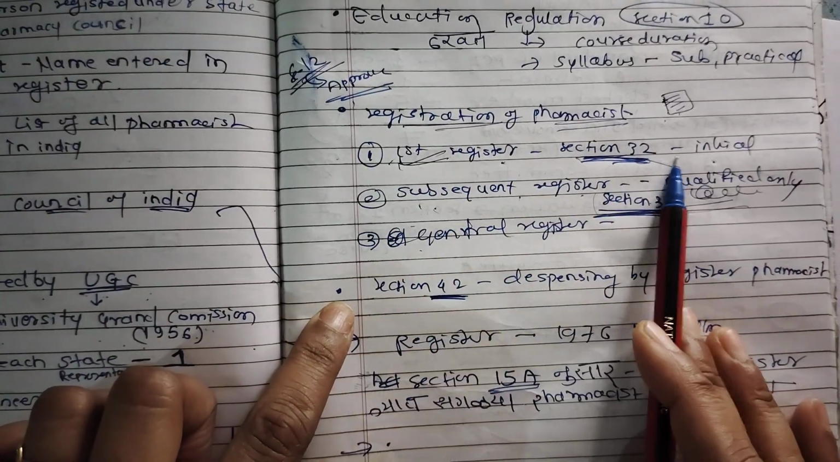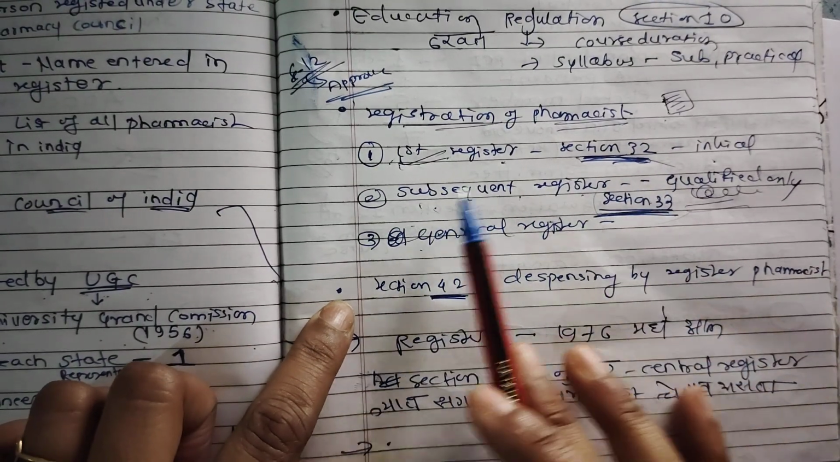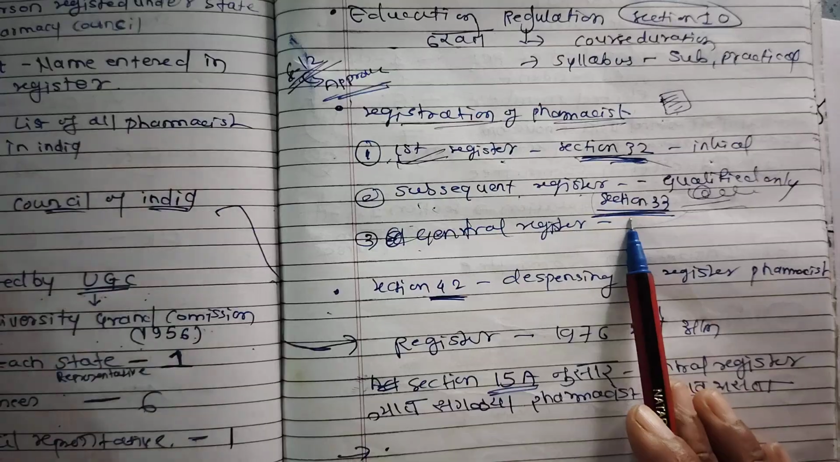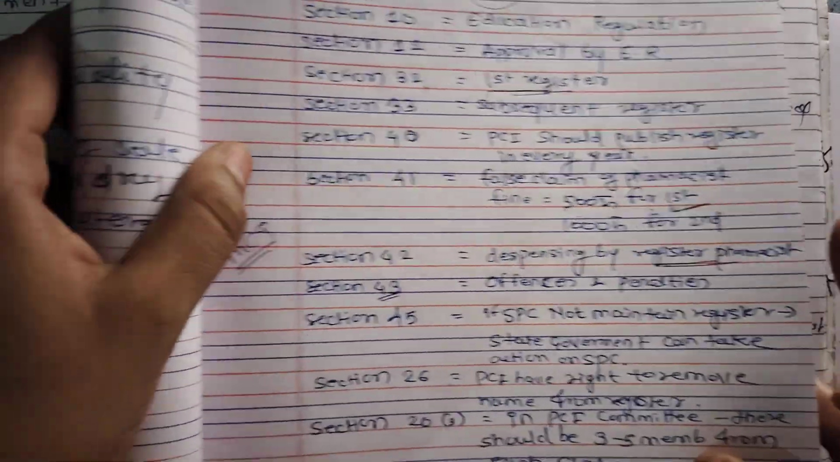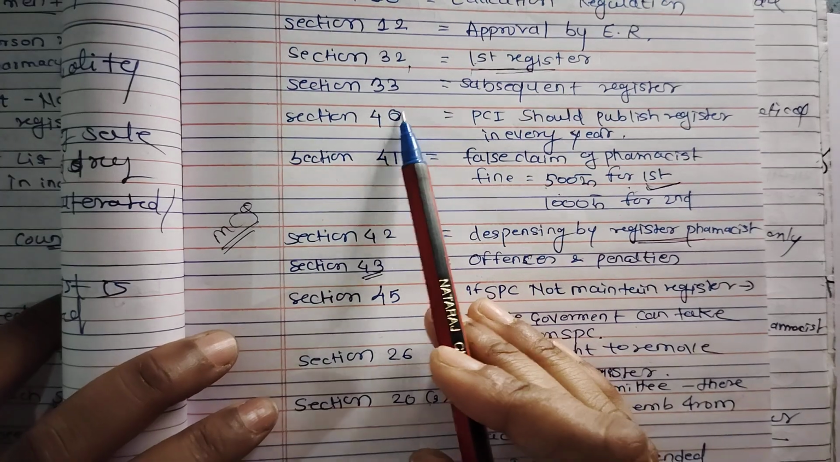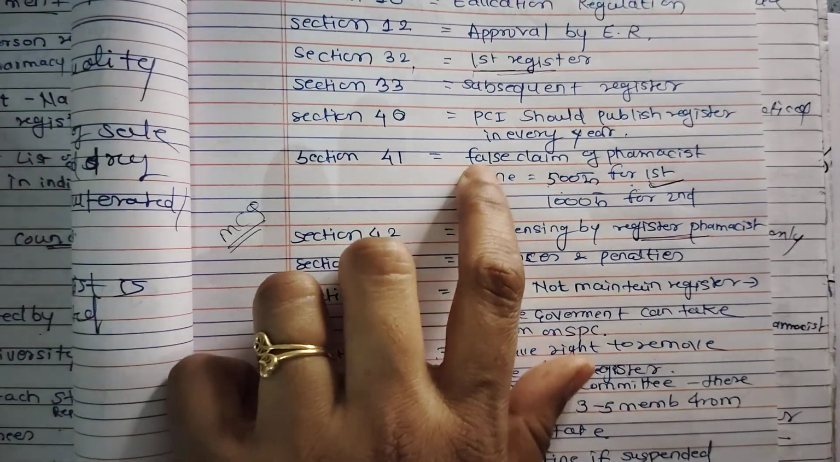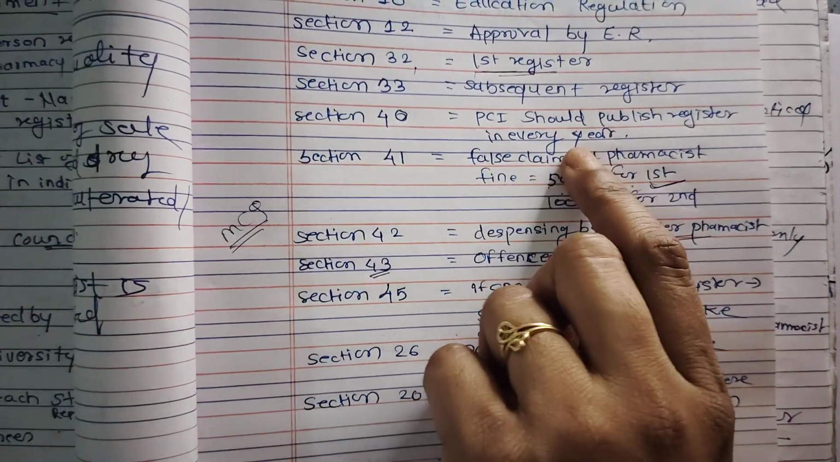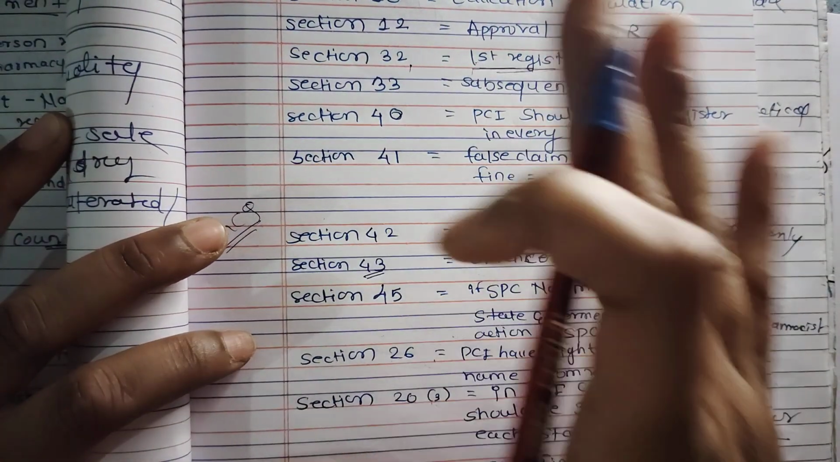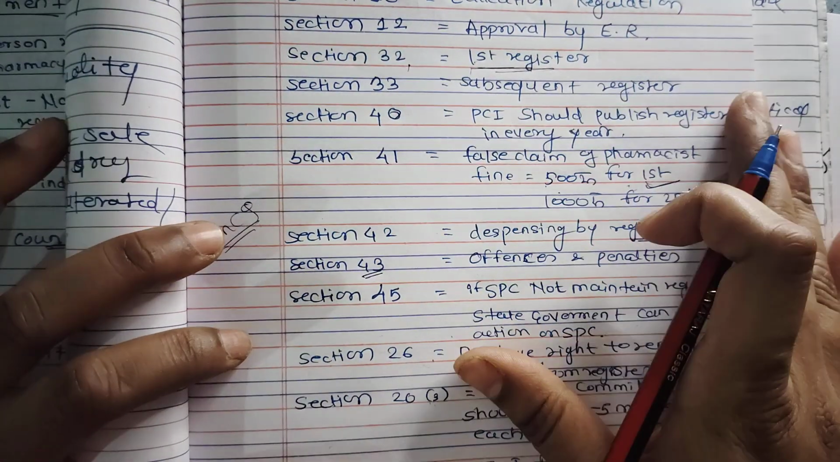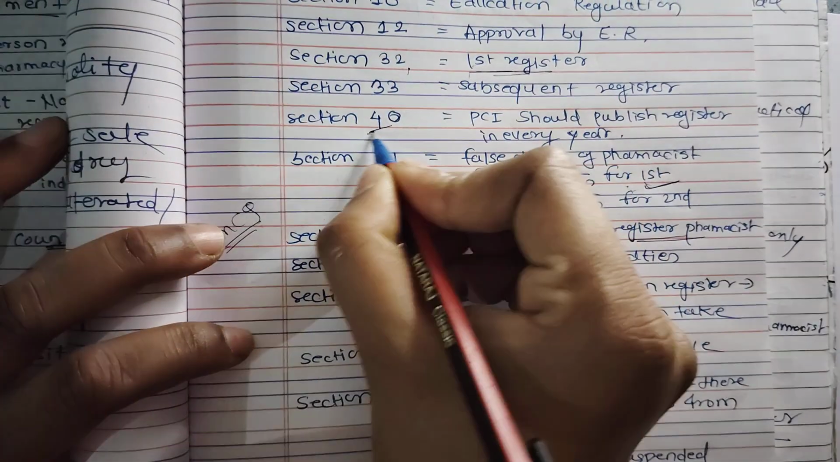So for our first register there is section number 32, for the subsequent register there is section number 33. So this difference will be noted. Now after that, another section, that is section number 40. It says the PCI should publish the register every year. The register which is maintained by PCI should be published each and every year. This comes under section number 40.